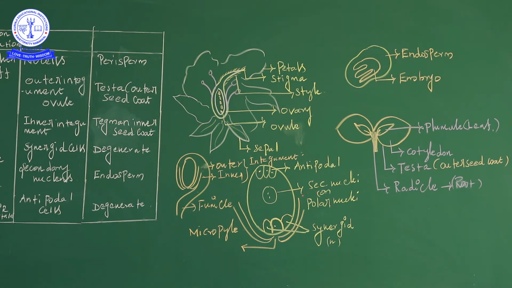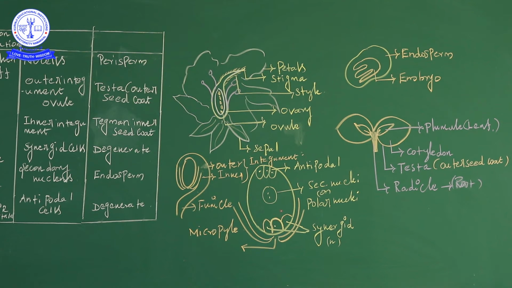The endosperm is formed from the secondary nucleus or polar nuclei. And then the antipodal cells. What is the function of the antipodal cells? They provide nutrition to the developing embryo sac. The synergid cells also have the same function of providing nutrition to the developing embryo sac. The main function is providing nutrition.